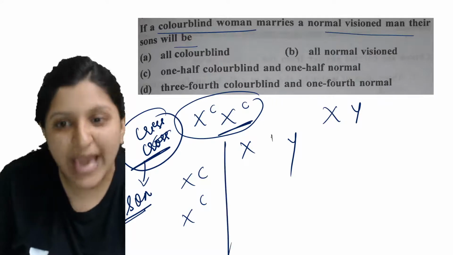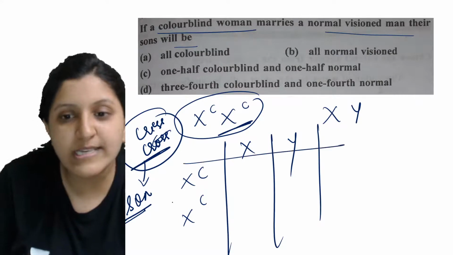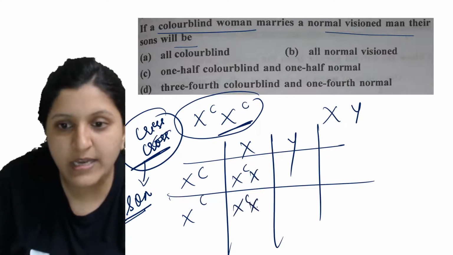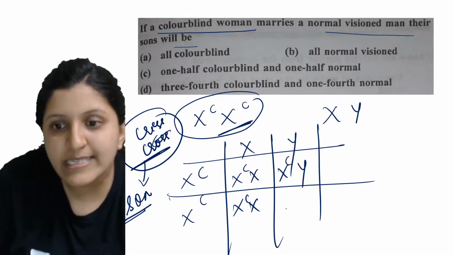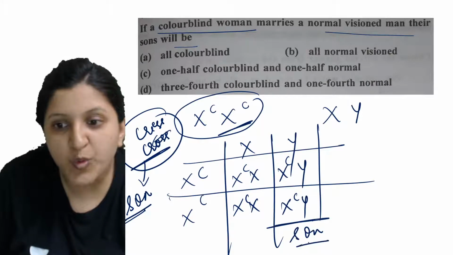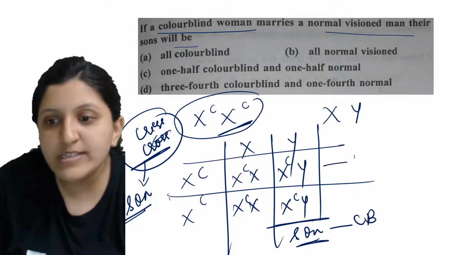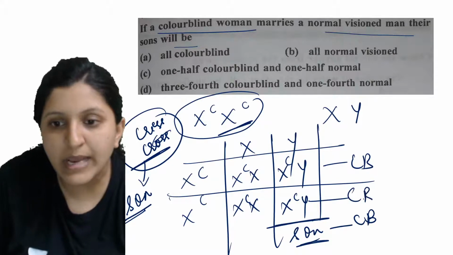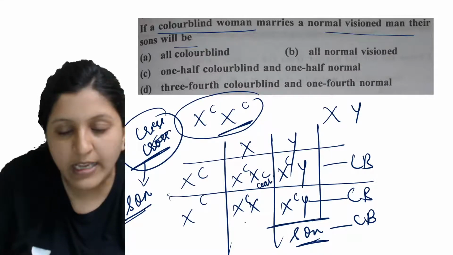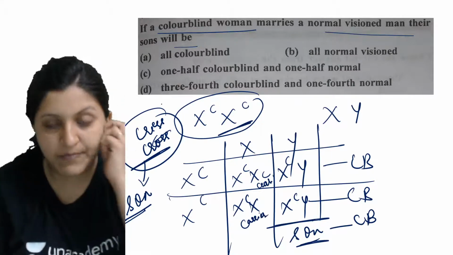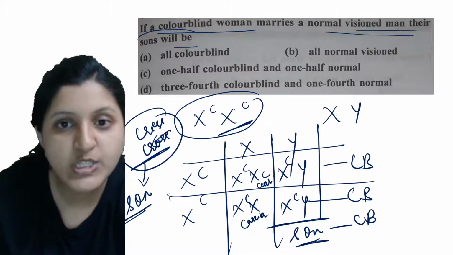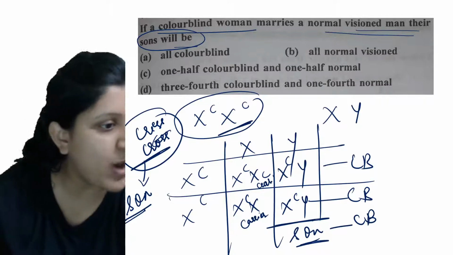So let's have a look at this one now. When the cross is done, you can see XCX, XCX, then XCY and XCY. So both of her sons are color blind. The daughters are carriers, both daughters are carriers. There is the normal vision man there. So the sons will be color blind, and they are asking only about the son.